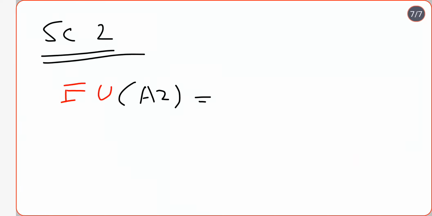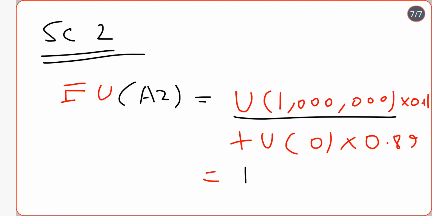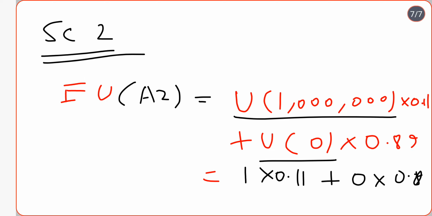So we will write the utility of winning 1 million, and it will occur for 11%, that means 0.11, and the person might get nothing, which occurs for 89% of the time. This can be written as 1 into 0.11 plus 0 into 0.89, so the value becomes